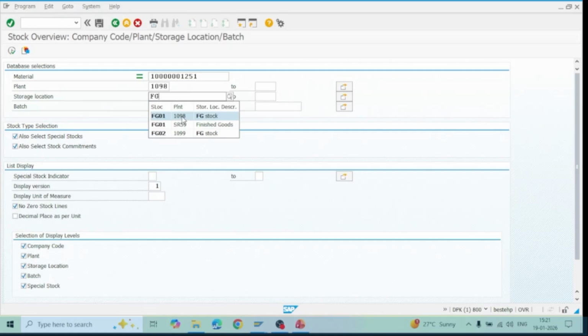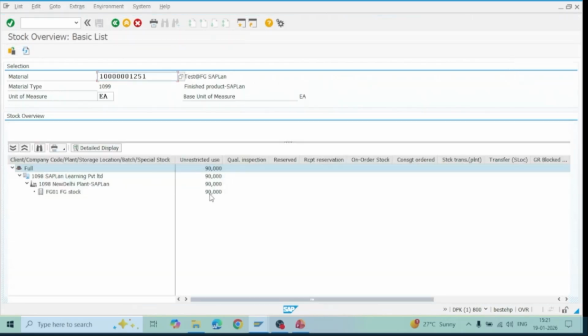Okay, that is finished goods, code 1098. Now execute. Now see, 90 products are there, 90 quantities. Stock is available in our storage location under this plant, the New Delhi plant.